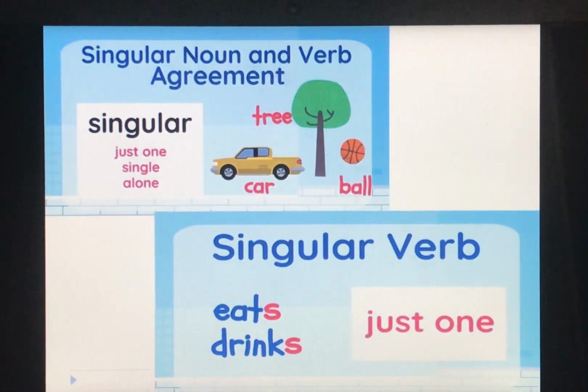Now one important thing that you should remember. Singular verb always ends with S, like eats, drinks. Okay, they both are ending with S. So singular noun means just one person, place, animal or thing, and singular verb means just one. The important thing is that singular verb always ends with S. Okay, so this is singular noun and verb agreement.